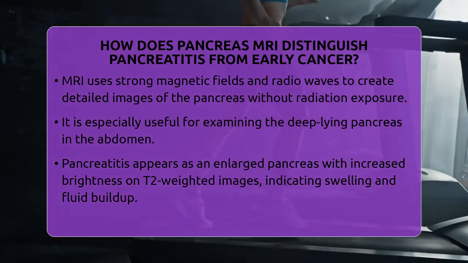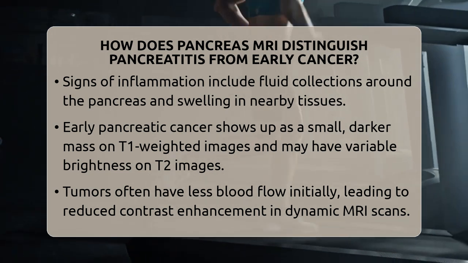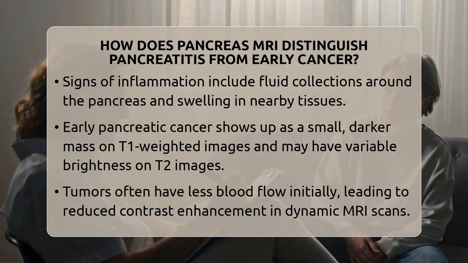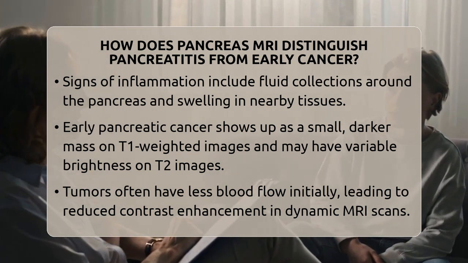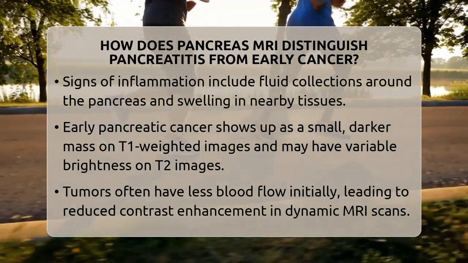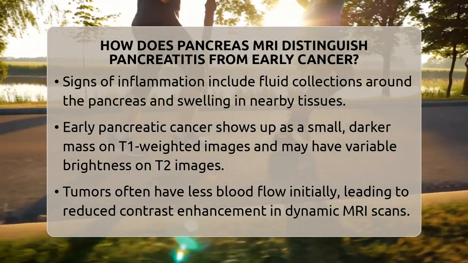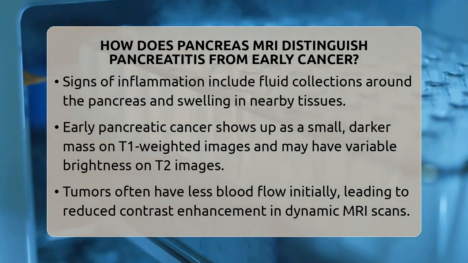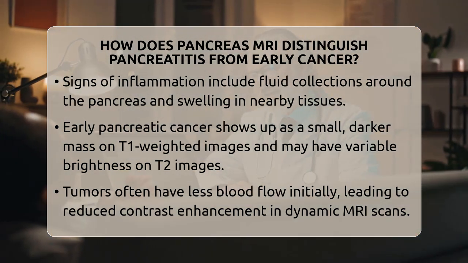In cases of pancreatitis, the pancreas often appears enlarged and shows increased signal intensity on T2 weighted images. This means the inflamed tissue looks brighter because of swelling and fluid buildup. Sometimes, there are signs of fluid collections around the pancreas or swelling in nearby tissues. These features suggest inflammation rather than cancer.